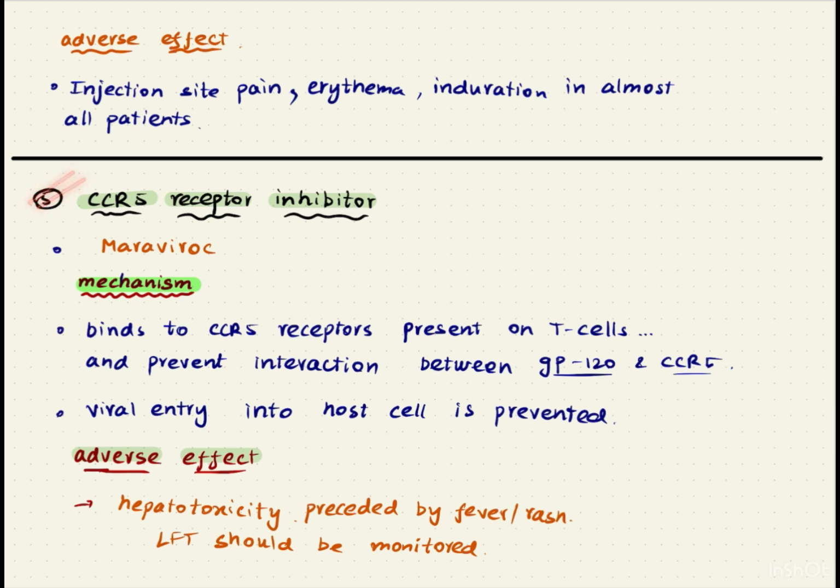Now let us talk about CCR5 receptor inhibitors. We have maraviroc belonging to this class. So what is the mechanism of action of maraviroc? Maraviroc binds to CCR5 receptors which are present on the host cells like T cells. And so they prevent the interaction between glycoprotein 120 present on the virus and the CCR5 receptor present on the host cell membrane. So the viral entry into the host cell is prevented.